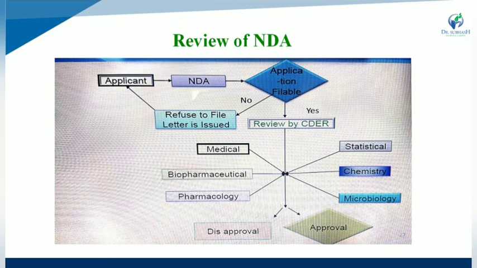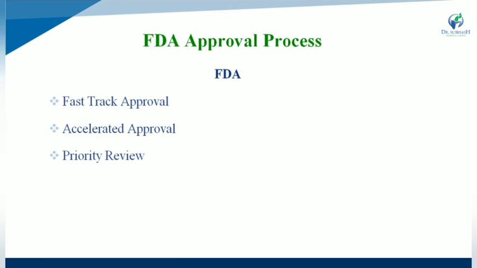If all the parameters are approved, CDER gives approval to the NDA, otherwise they give disapproval to the NDA.